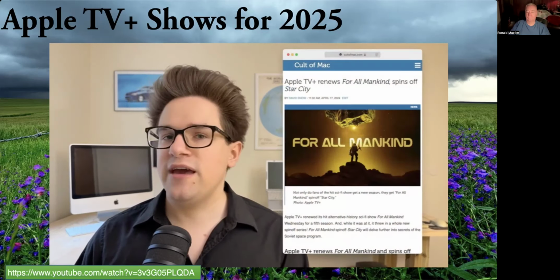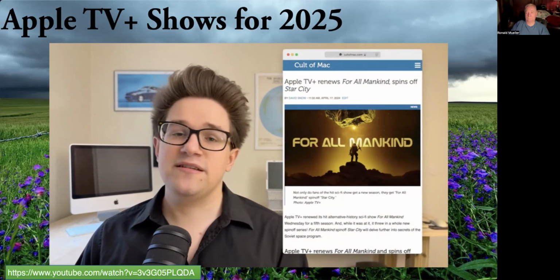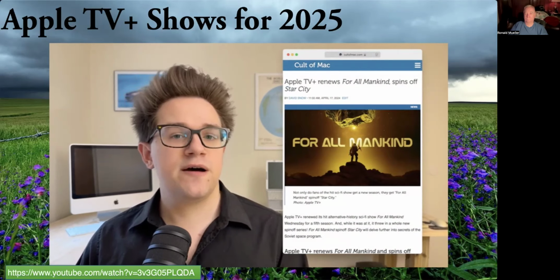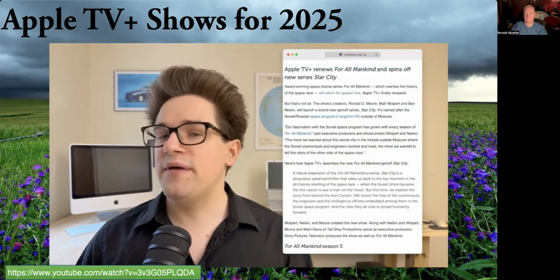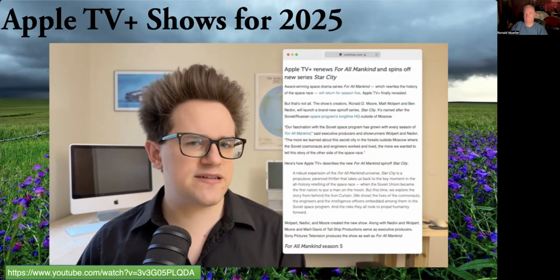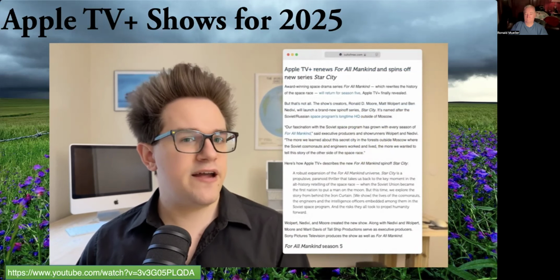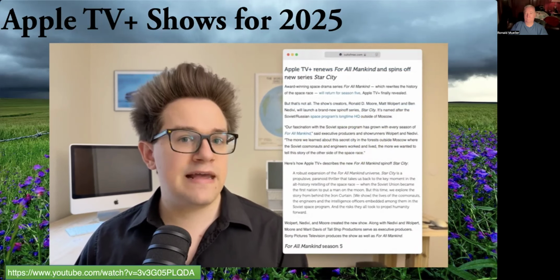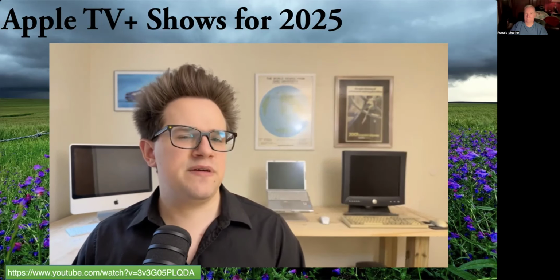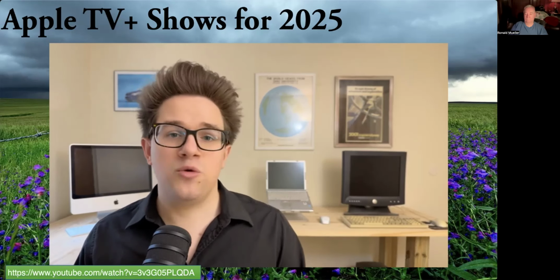Star City will be a For All Mankind spin-off, depicting the same series of events from the perspective of the Soviet Union. While For All Mankind has taken the series well into the mid-2000s, Star City will take a peek behind the Iron Curtain, starting over back in the late 60s. In real life, the CCCP never succeeded in building its lunar N1 rocket, so maybe we'll see what it would have taken for that to be possible. And fans of For All Mankind are looking forward to seeing the return of some familiar faces, like Roscosmos director Sergei Nikolov. And with that, we have our list of the most exciting shows you should watch on Apple TV